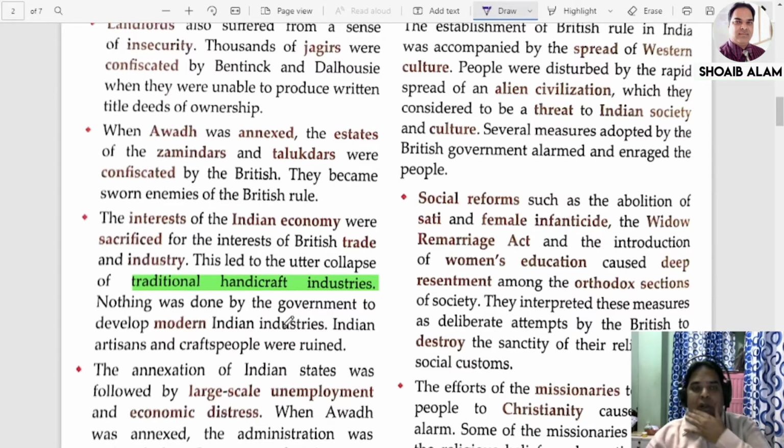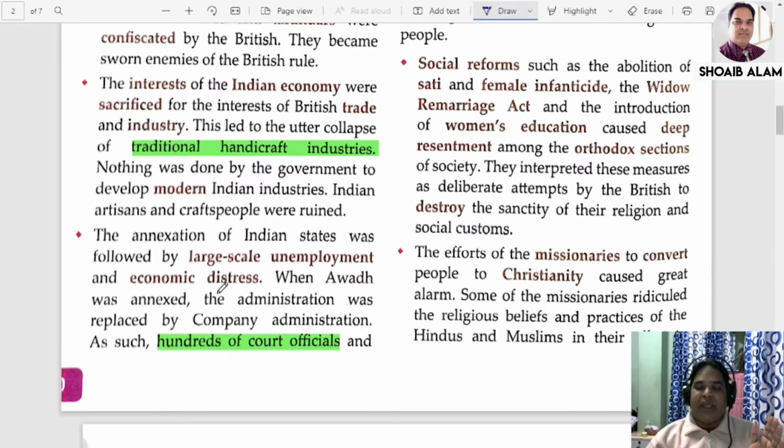Due to all these things, the large-scale annexation by the English brought unemployment and economic disaster in the country. For example, when Awadh was annexed, when a particular kingdom is annexed, what happens? Hundreds of court officials become unemployed. Suppose I work in a big industry. If that industry is closed, not only the owner will suffer, the people working in that industry will also suffer. The families who are dependent on that earning person will also suffer.